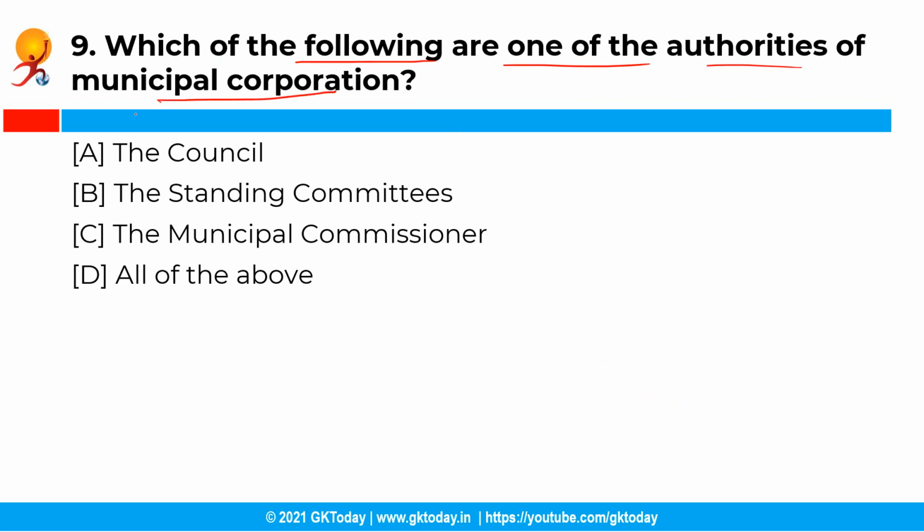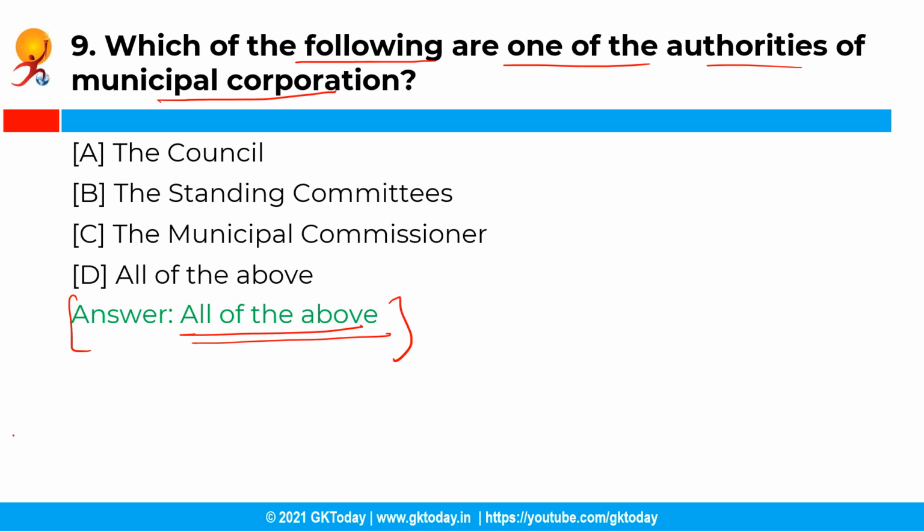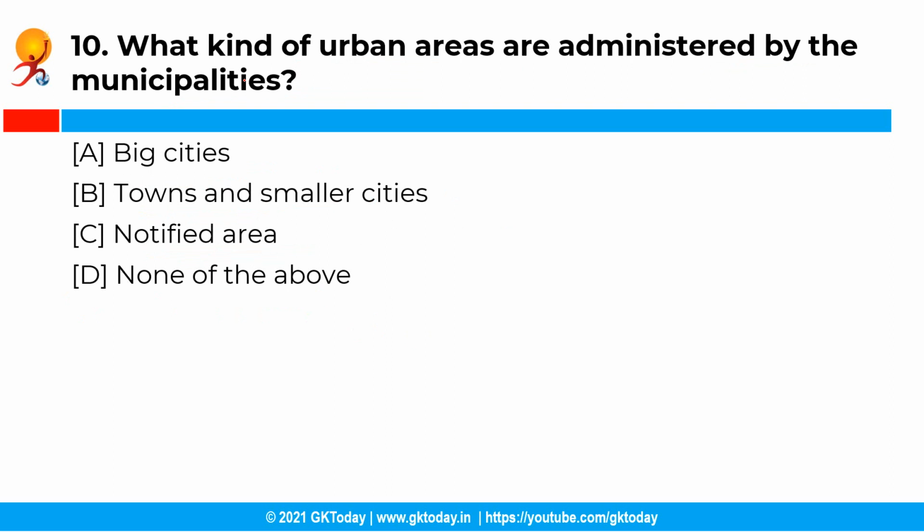Now, the next question is, which of the following are one of the authorities of a municipal corporation? So you have the following options and the correct answer is option D, that is all of the above. So a municipal corporation is constituted of three authorities. First, the council, which is the legislative wing of the corporation. Second, the standing committee, which assists the council. And third, the municipal commissioner, who is responsible for the implementation of the decisions taken by the council and the standing committees.